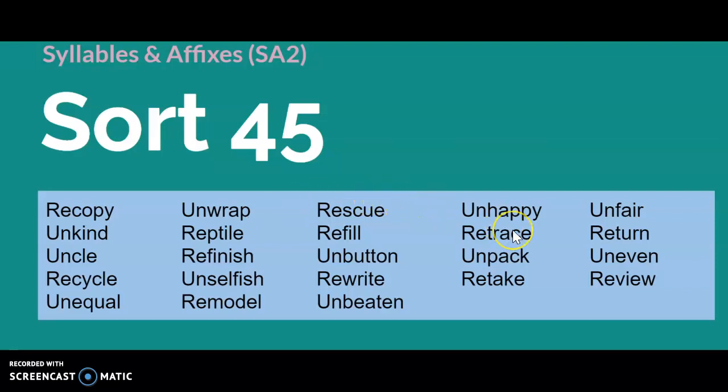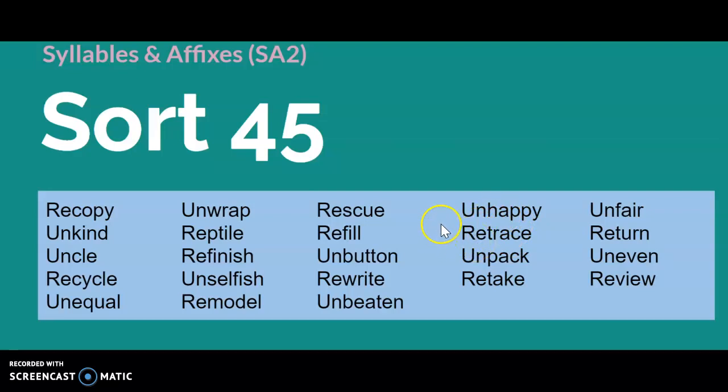Let's take another one. For example, let's look at retrace. Do we know what it means to trace? That being our base word. To trace, to go over something. Well, what does it mean to retrace? It means to go over something again.